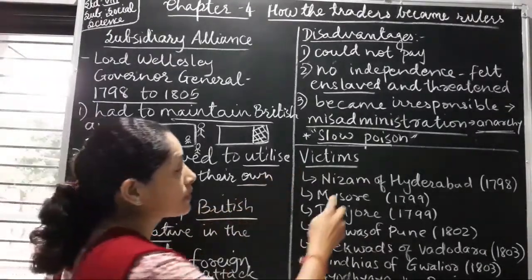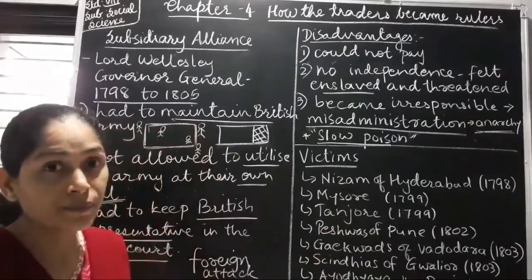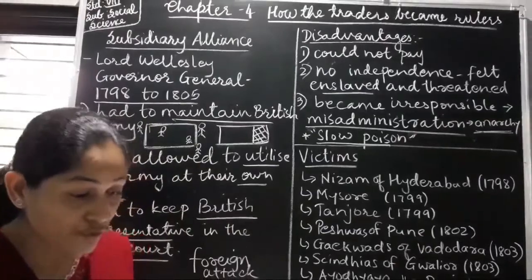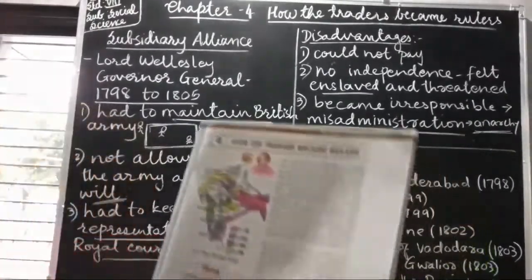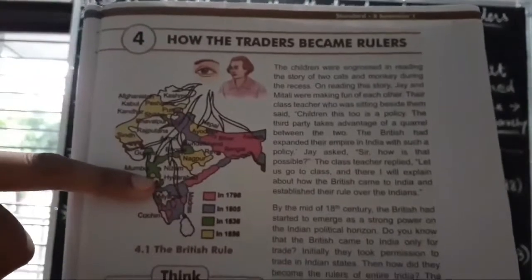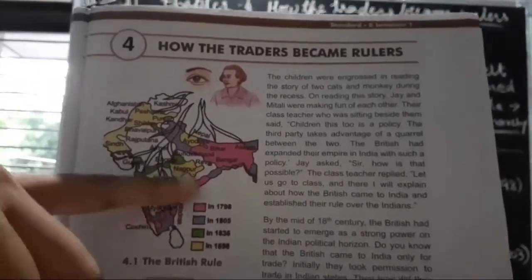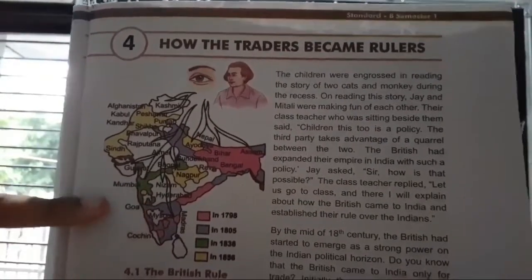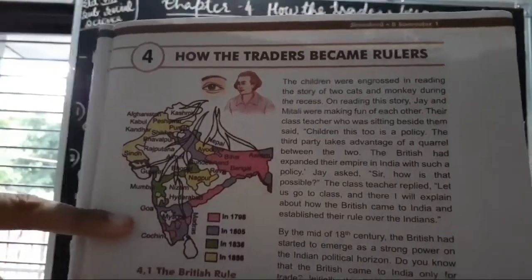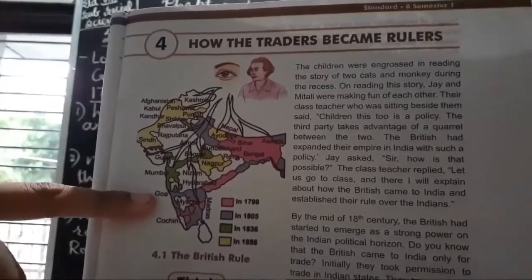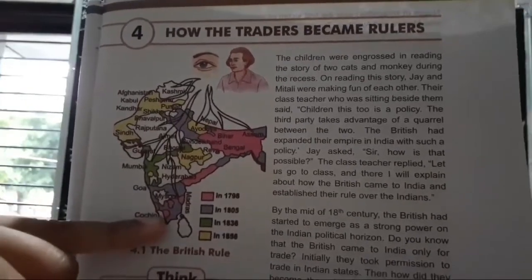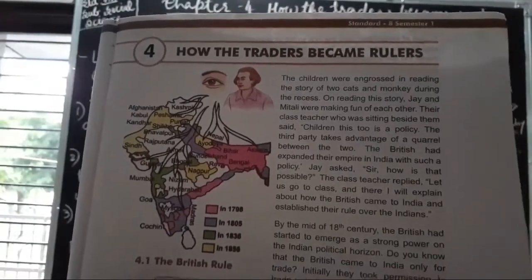Now the very first name is Nizam of Hyderabad. Nizam of Hyderabad, he was the first one who became the victim of this. If you go through the map given on page number 19, see here, it is written here, Nizam of Hyderabad. Yes, this is Hyderabad. So the Nizam became the first victim of this. Now, then we had Mysore also. Now Mysore is here, it is written here. Go through the map. That is a part of Karnataka. Okay, then we had Tanjore also. Tanjore is in Tamil Nadu. That portion also was a victim of subsidiary alliance.